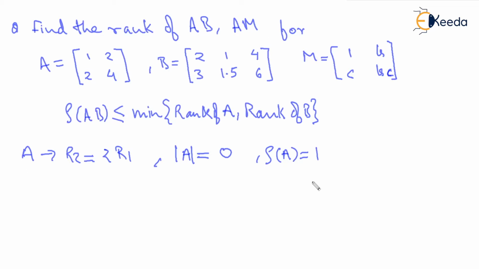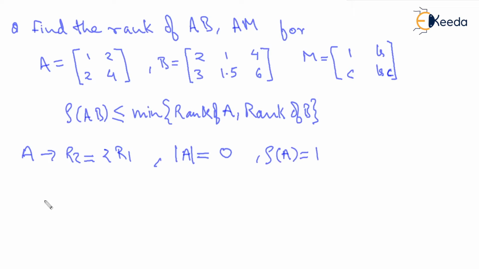We have seen in the theory part that for a matrix to have rank 0, it has to be a null matrix, because rank 1 is possible even if one of the elements of the matrix is non-zero. If one of the elements of the matrix is non-zero, then the matrix is at least having rank equal to 1, or maybe more than that depending on the situation. So rank of A is equal to 1.